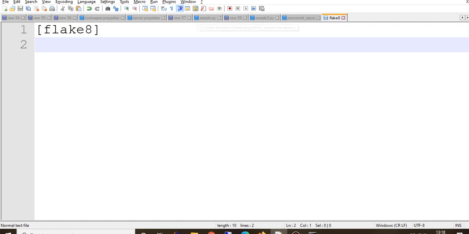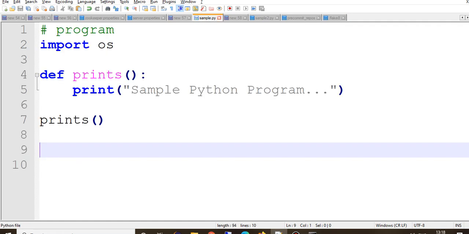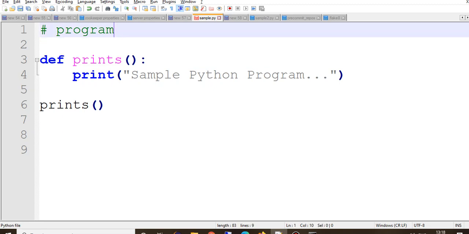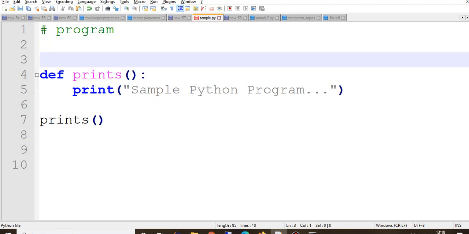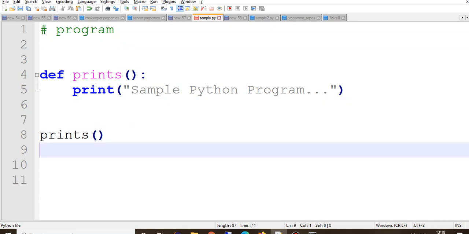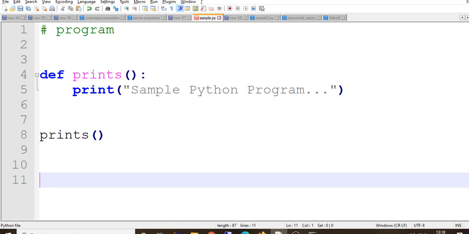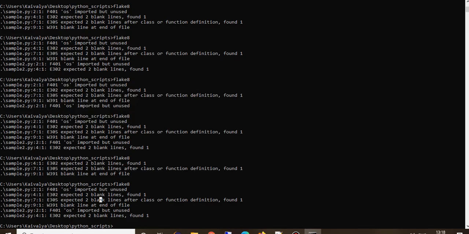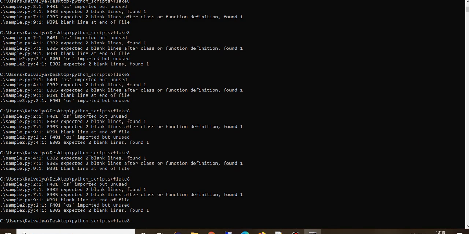So let's go to sample.py. This OS, either we can write noqa if we want to ignore it, but what I will do is delete this line, then add two lines before the statement, two lines after the statements, and delete the lines at the end.